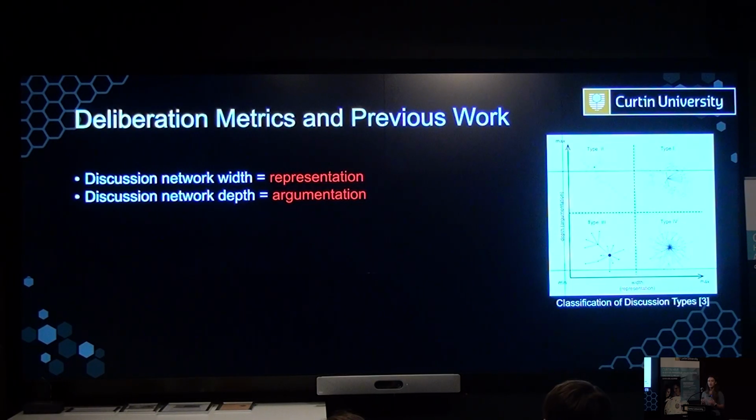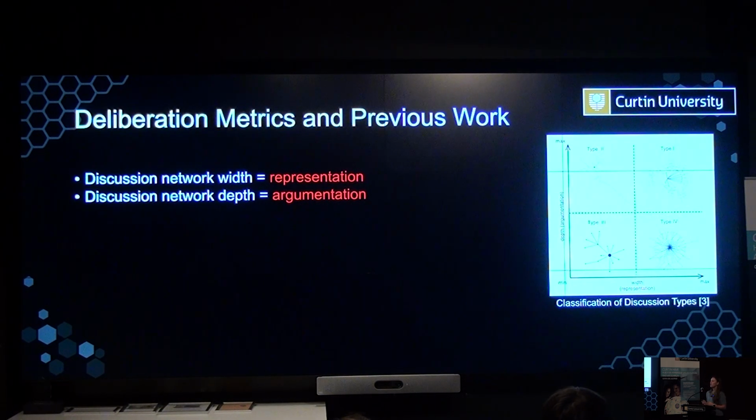Type 1, where there's maximum width and maximum depth, satisfies the requirements for deliberation. Type 2, where there's less people contributing to the conversation, but still very high intensity arguments. This can reflect conversations between experts or specialists. Type 3, when there's not many people and not very invested in the conversation. And then type 4 is when there is a lot of people, but there's still not much argumentation occurring.